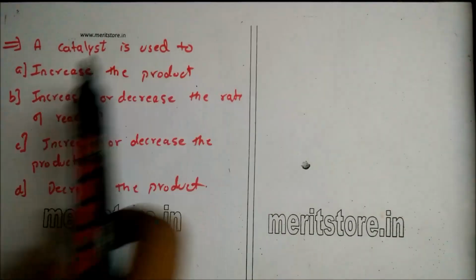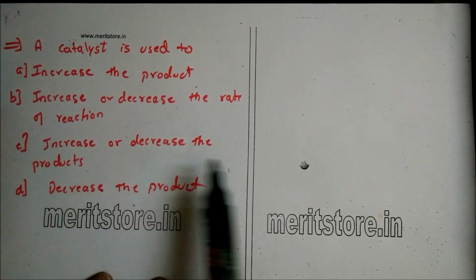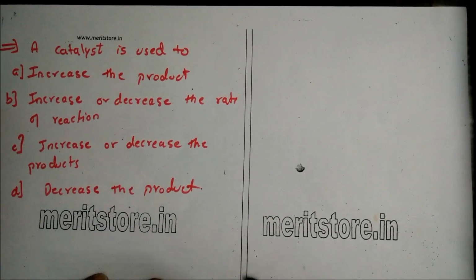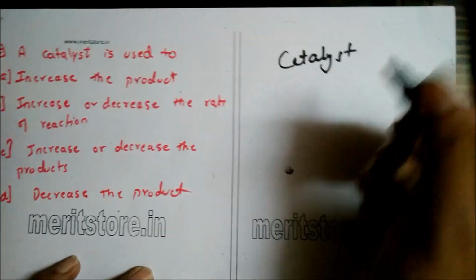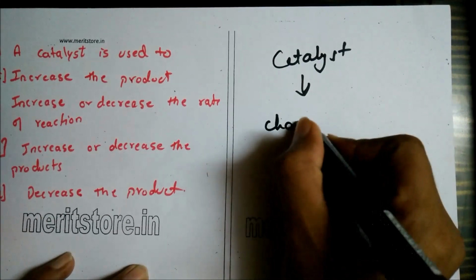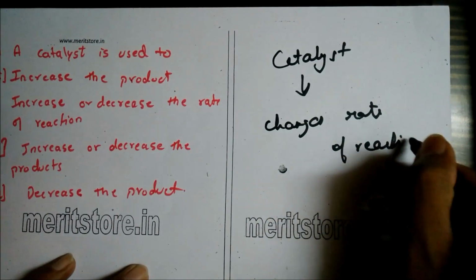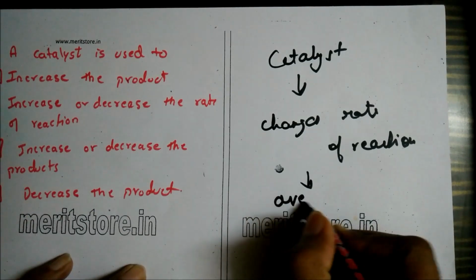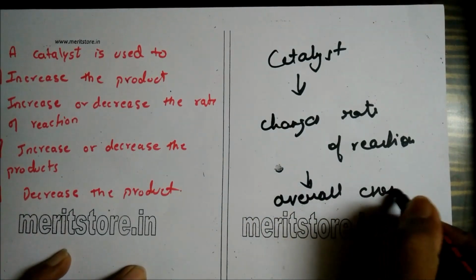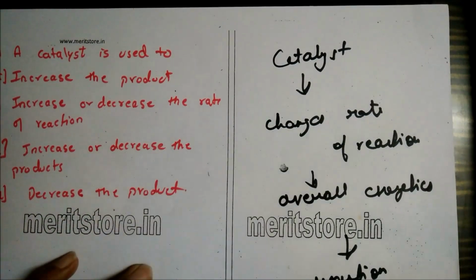A catalyst is used to: A. Increase the product, B. Increase or decrease the rate of reaction, C. Increase or decrease the products, D. Decrease the product. Now, what is a catalyst? A catalyst is a substance which changes the rate of reaction without affecting the overall energetics of the reaction. Therefore, the correct answer here will be B. Increase or decrease the rate of reaction.